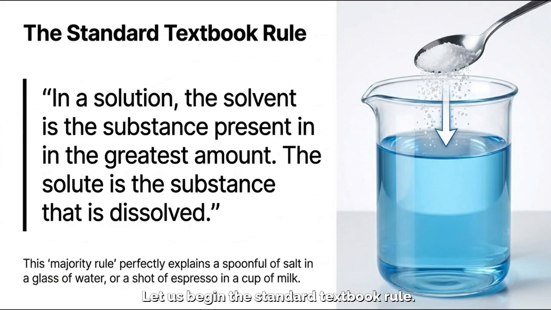The standard textbook rule. Let's start with what our foundational textbooks teach us. The standard rule states, in a solution, the solvent is a substance present in the greatest amount. The solute is a substance that is dissolved. For the vast majority of introductory science scenarios, this majority rule works flawlessly. If you drop a spoonful of salt into a glass of water, water is a majority, so it's the solvent. If you pour a shot of espresso into a cup of milk, the milk is in the greatest amount, making it the solvent. It's clean, simple, and intuitive.